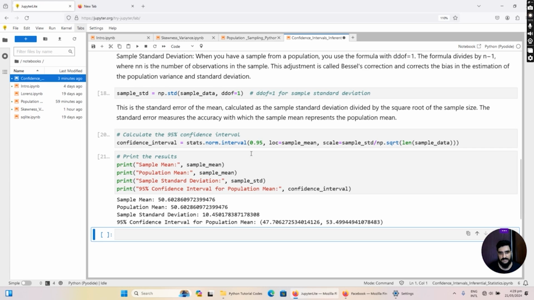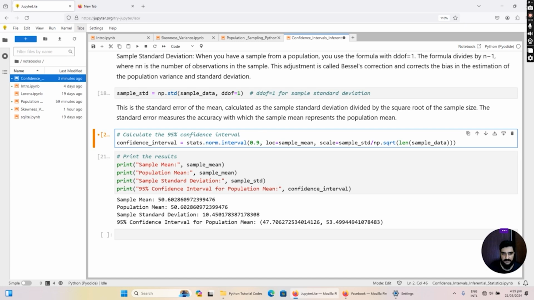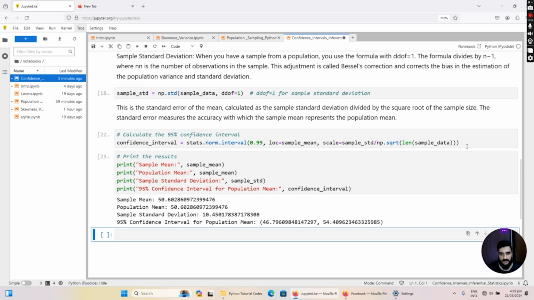Let me change this value from 0.95 to 0.99, so we want to be more precise in that case. When I run this code, you can see that we have a different confidence interval. The range has increased because we want to be more precise that our sample estimate represents the true estimate of the population. So that's it for now.